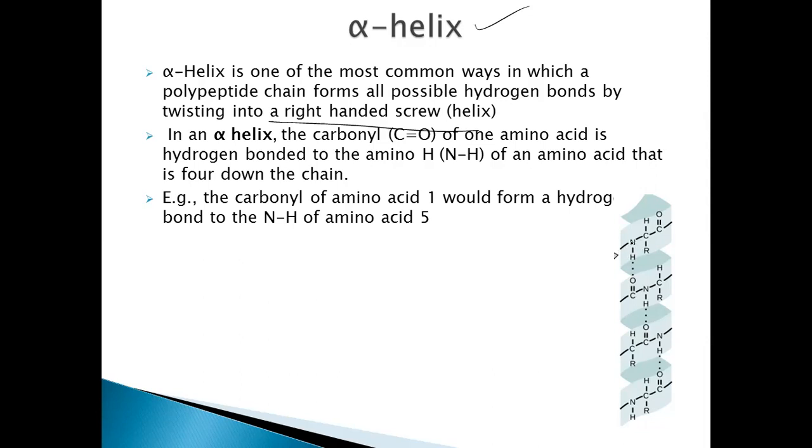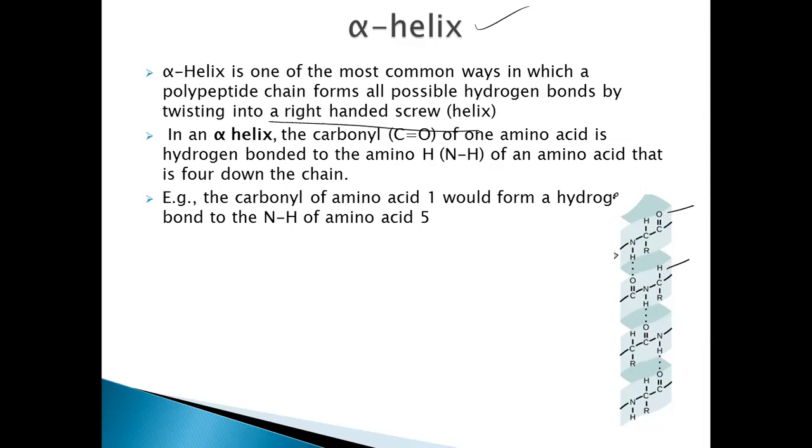So the NH of one turn gets bonded to the CO of another turn. This is one turn and this is a second turn. The NH of the first turn is bonded to the CO of the second turn by means of a hydrogen bond.